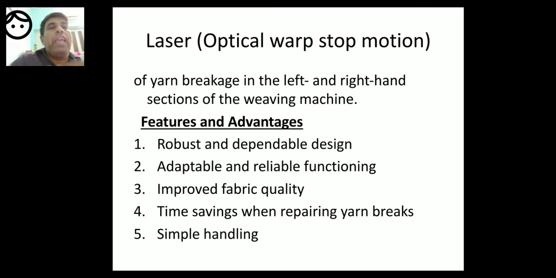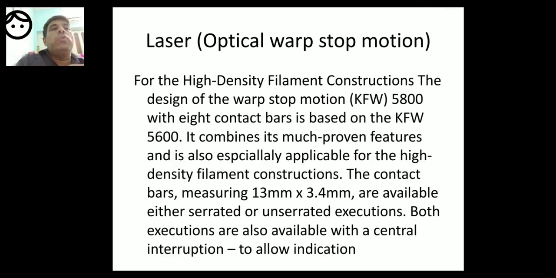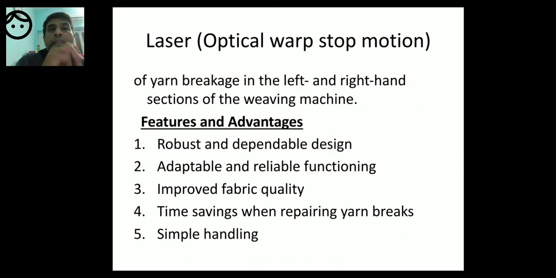This is KFW 5800 and KFW 5600. This is another kind of optical warp stop motion, but in both cases the functioning is the same.